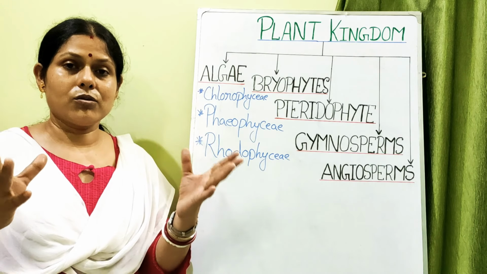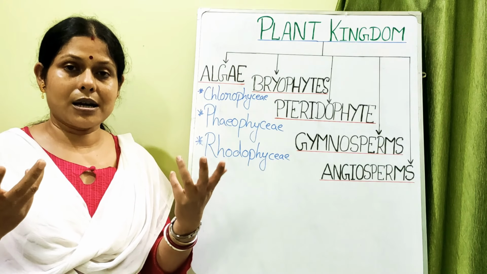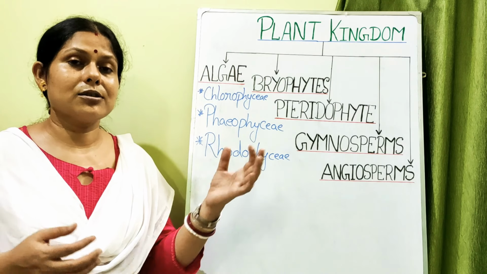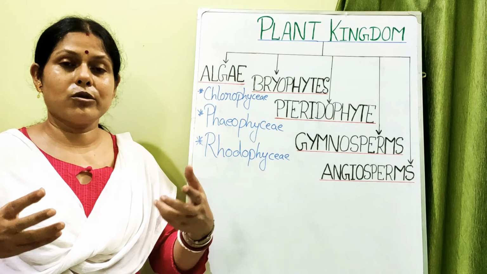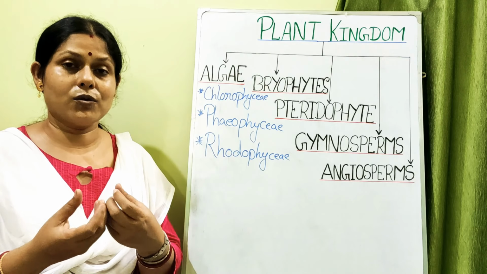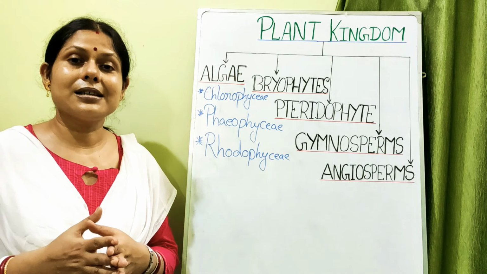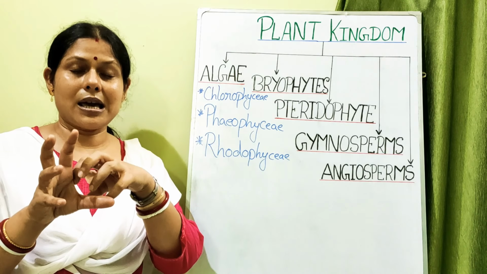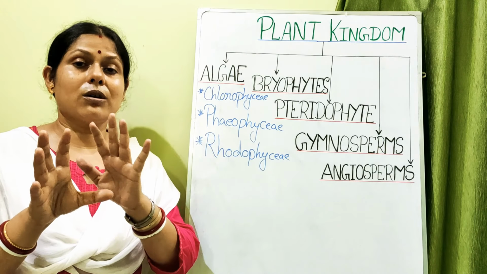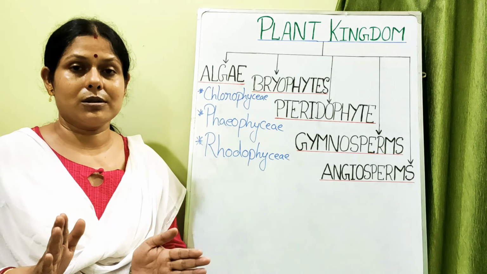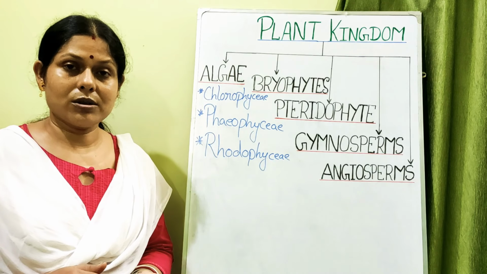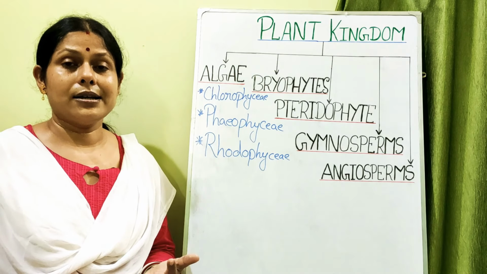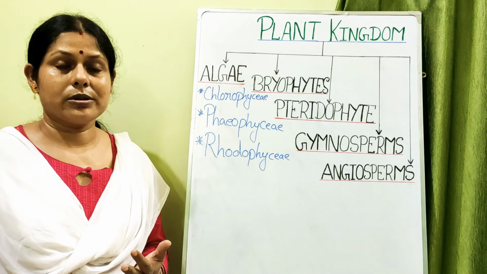We call it the ovum or egg cell, and the sperm has flagella, so it swims through the water and fuses with this egg to form the zygote. Since the sperm is fusing with the ovum, we call it oogamous type of sexual reproduction. So there are three types of sexual reproduction in algae: isogamous, anisogamous and oogamous.